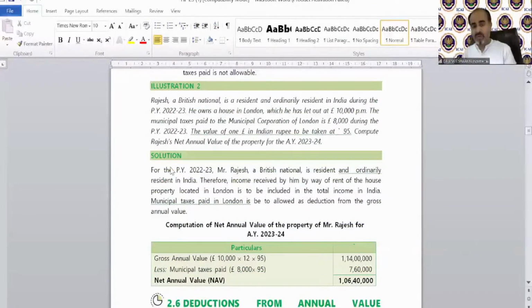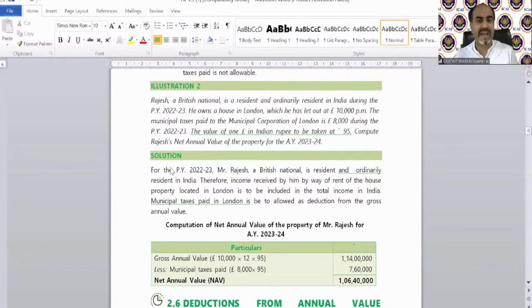What it says: Rajesh, a British national, is a resident and ordinary resident in India. So he is a ROR. If you are a ROR, technically everything is going to be taxable in India. Even if you are on the Moon and earn some income from the Moon, even that is going to be taxable in India. So during the previous year 22-23, he owns a house in London, which he has let out for £10,000 per month.